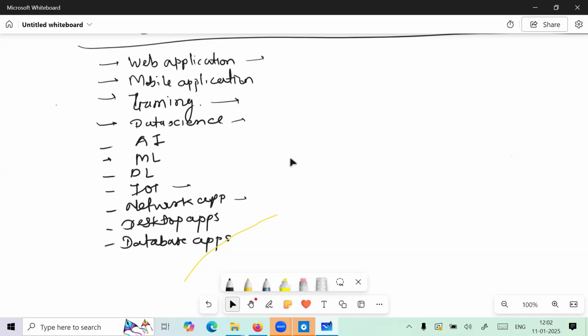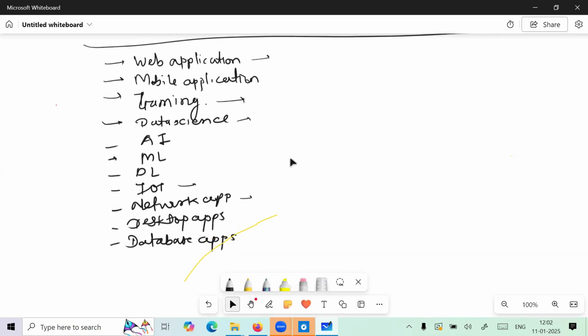Every person has different interests, so accordingly they can enter into their own field. That is the biggest advantage we are getting here. Because of that, that is the second reason why Python is on top. We have to keep in mind, guys, these two reasons are very important. I'm frequently saying why Python is on top: we're not getting any restriction, and everything I'm getting in Python. Python is a one-man army, guys.